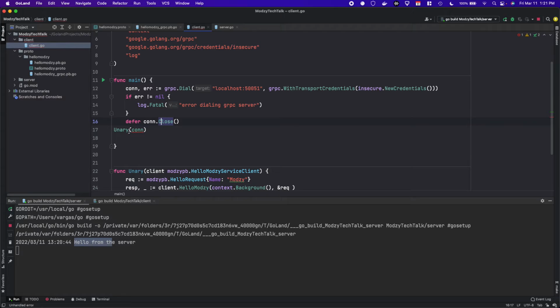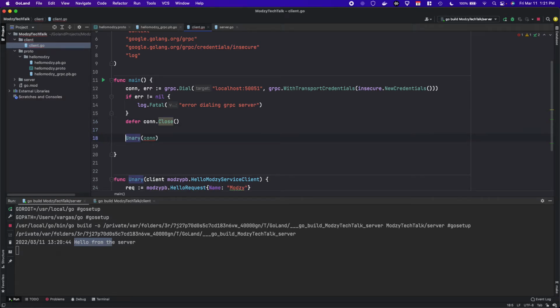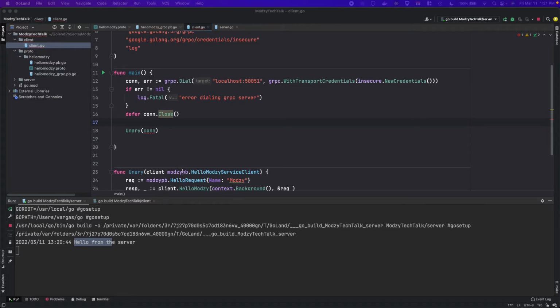So it's always fun to live code. Let's see, what are we missing? Connection.